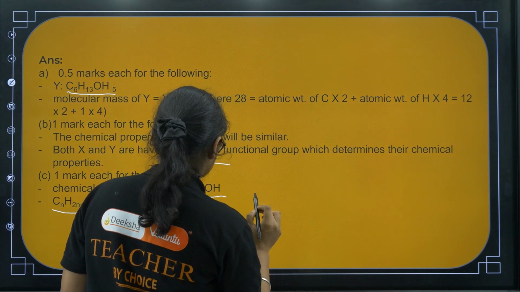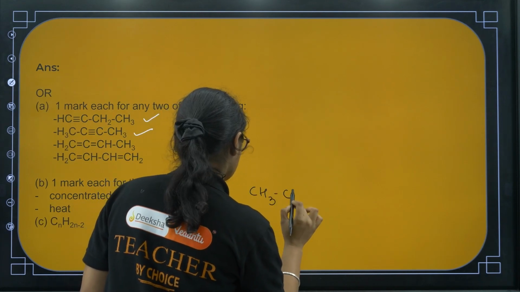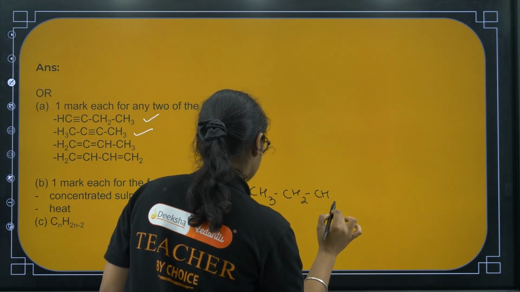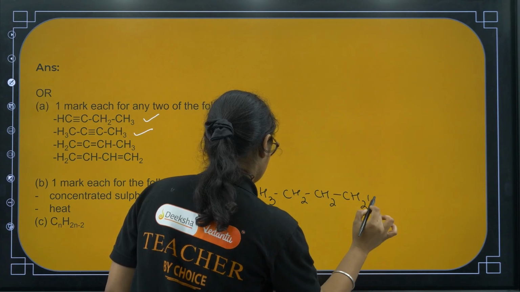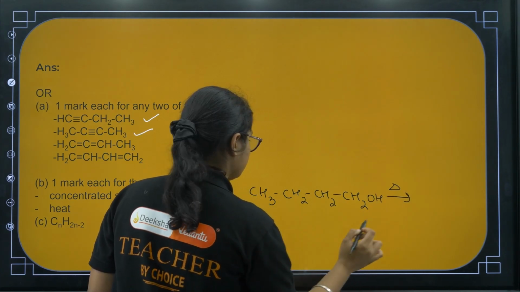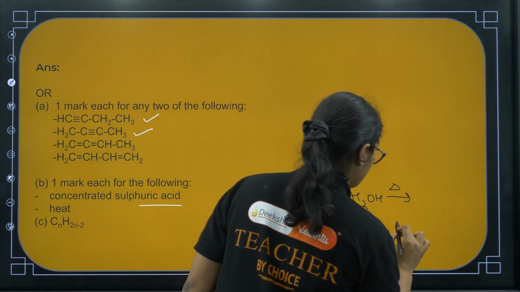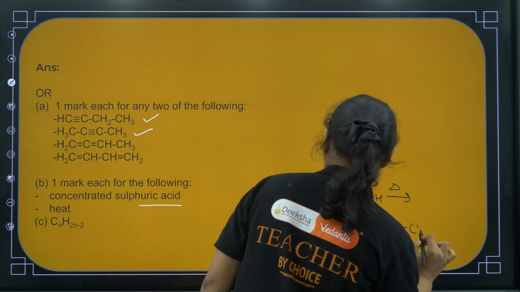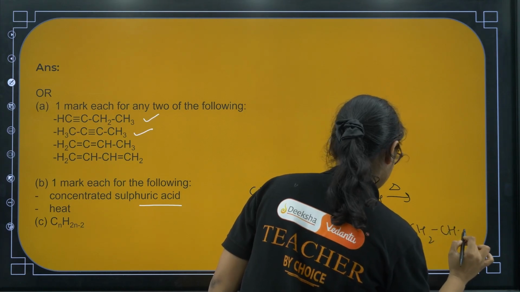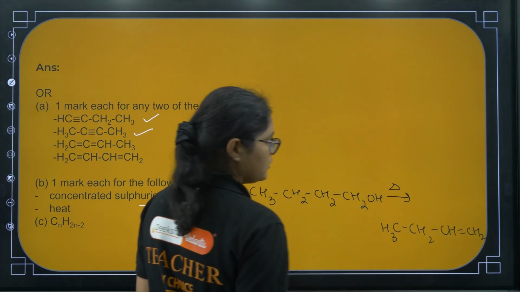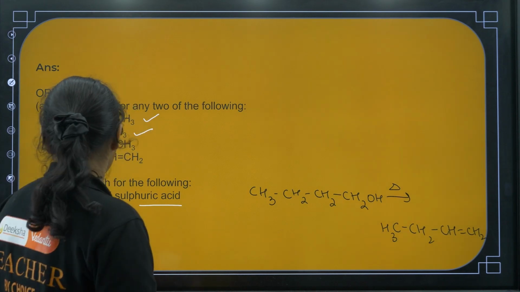Okay, CH2 plus heat. If I do, here bond will come, double bond, so I will get, right, this one will form.